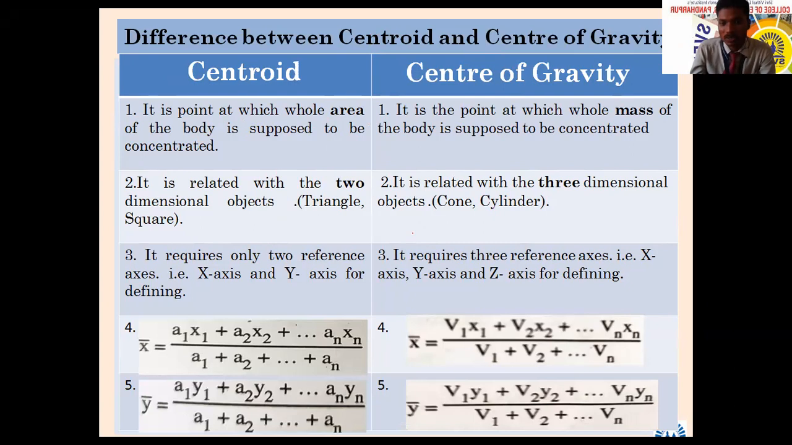And center of gravity is related to three-dimensional entities: cone, cylinder, sphere. Actually, these are also things we are going to learn in the subject called engineering graphics, maybe in the next semester. In that subject we are going to learn about three-dimensional entities, which are called objects. The simple difference: centroid requires only two different reference axes, and center of gravity requires three different axes. It is related to volume, we can say. Center of gravity is volumetric, while centroid is related to area.